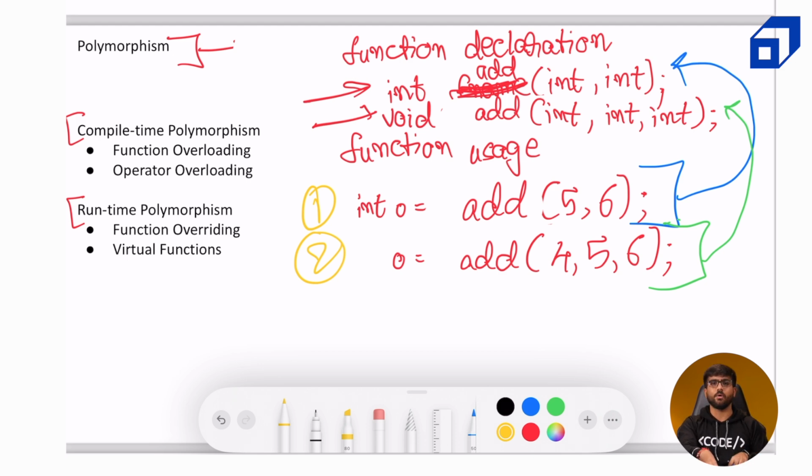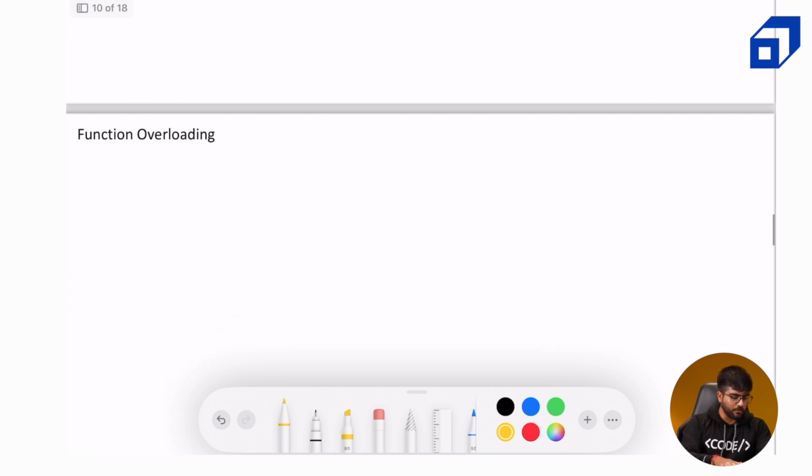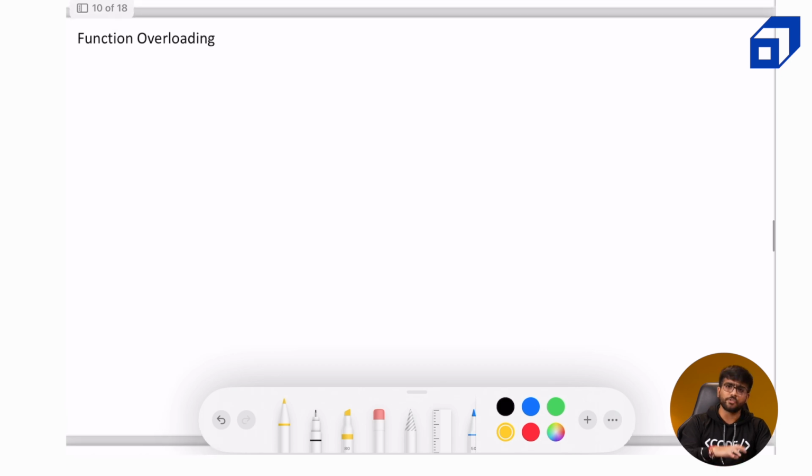Now, in runtime polymorphism, the compiler doesn't define which function needs to be called. The decision is taken at the runtime. I'm not covering that in detail at the moment, but we are going to spend some time on runtime polymorphism after I talk about inheritance, because that becomes crucial to understand runtime polymorphism. Okay, so now if I wanted to talk about function overloading, we already took that example.